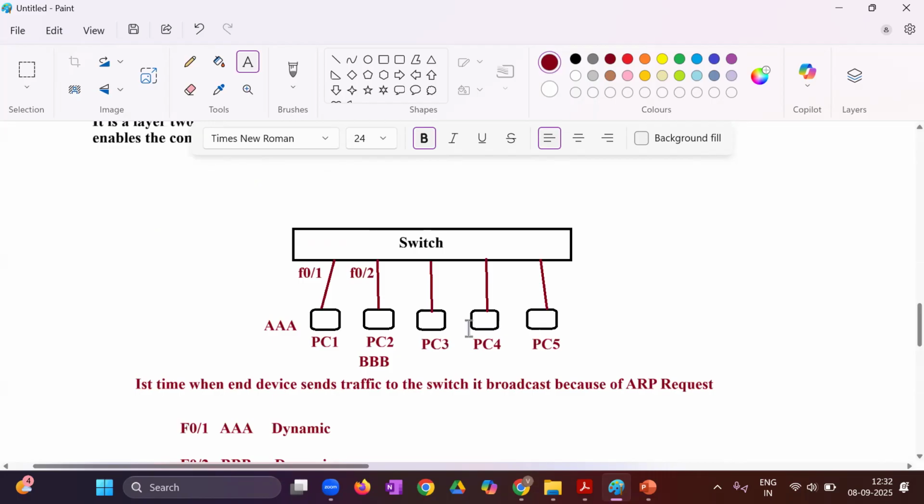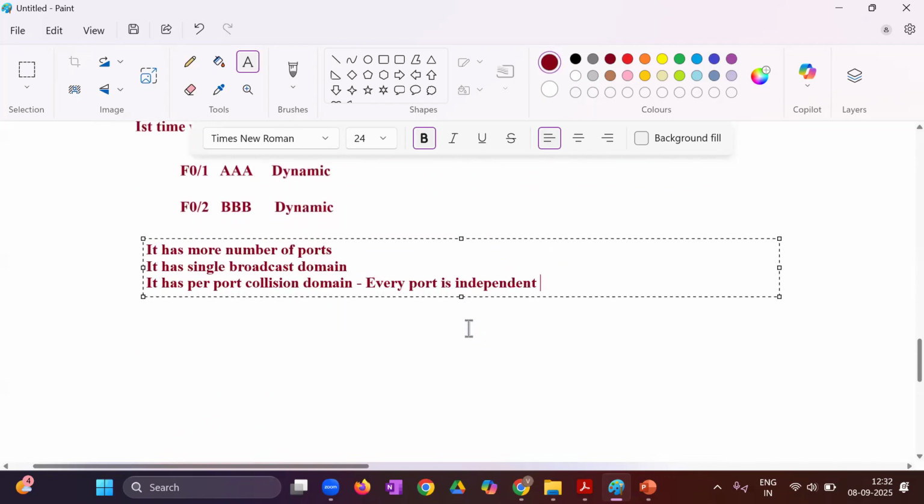But in the case of a hub, it was happening, no? If PC1 is sending, PC2, let's say port number 2, has to wait until PC1 has delivered for certain seconds. Why? To avoid the collision. But in this, it is not required. There is no requirement, because every port is acting individually. Though it has a broadcast feature for the first time, each port is acting individually. That we call per port collision domain.